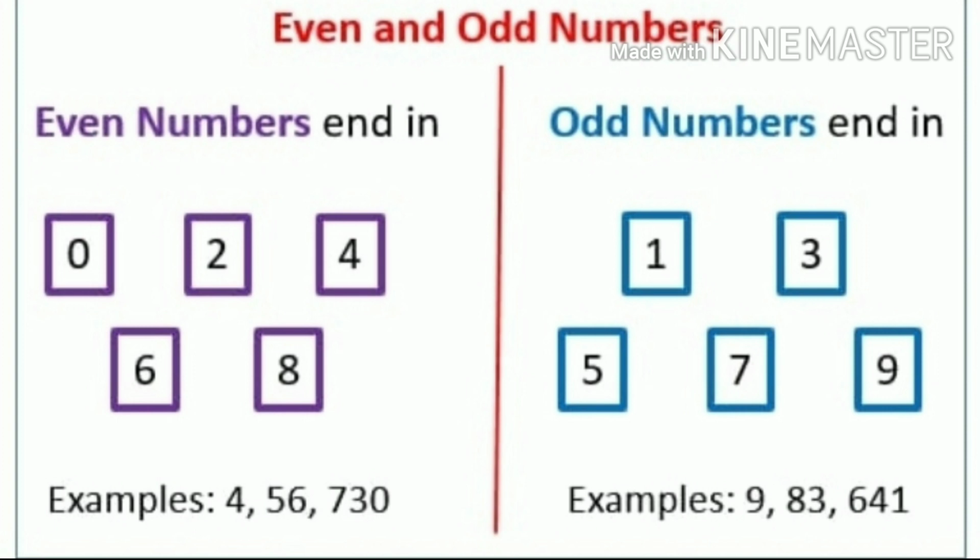Like odd numbers, we know that if in the ones column there is 1, 3, 5, 7, then it is an odd number. There are some examples like 9, 83 and 641. In 9, we have 9 in the ones column, so it is an odd number. In 83, 3 is under the ones column, so it is an odd number. Then 641, 1 is under the ones column, so it is an odd number.